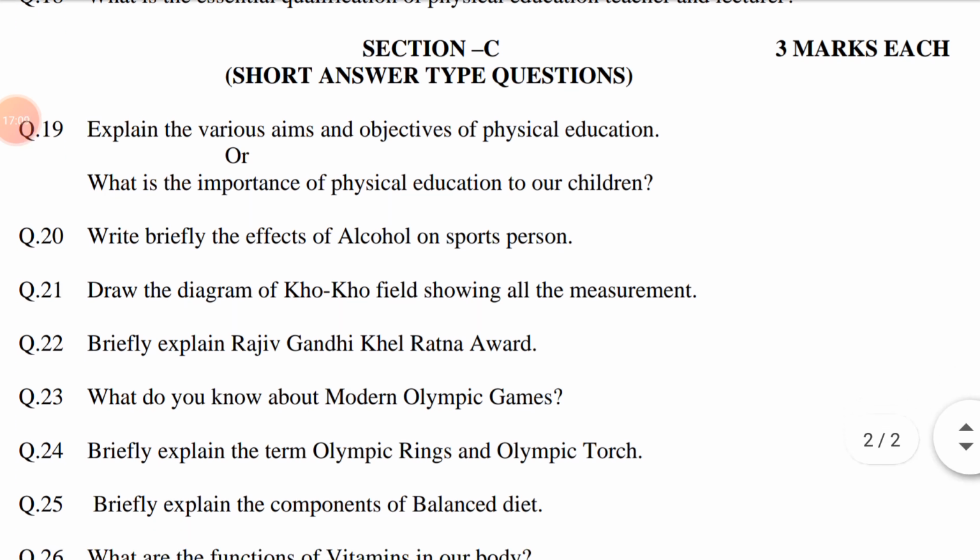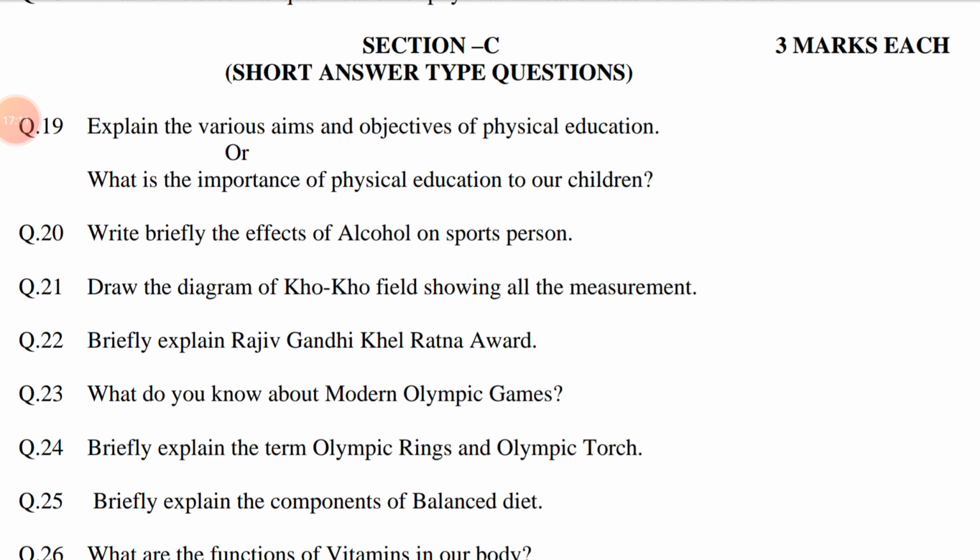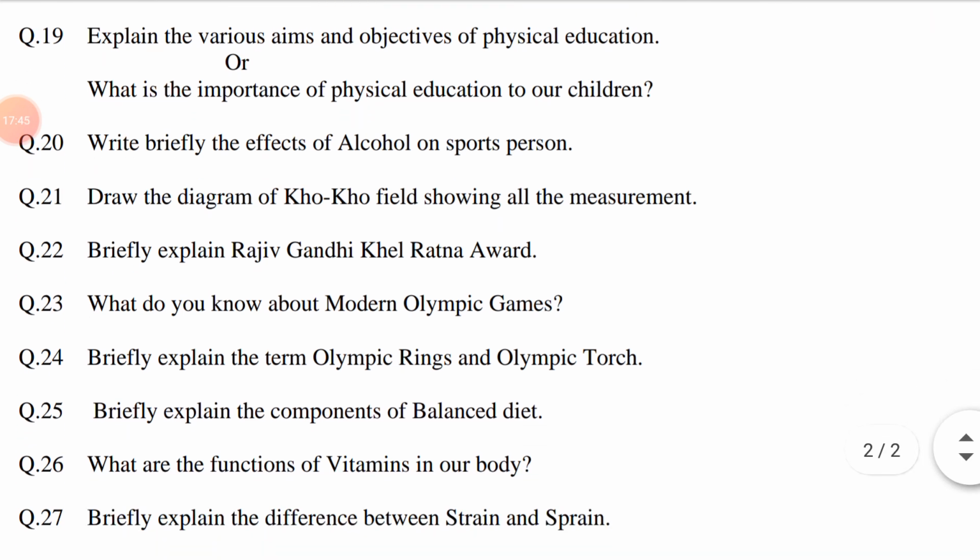Section C, short answer type questions, 3 marks each. Question number 19. Explain the various aims and objectives of physical education. Explain means to make something clear. Various, many, several. Aims, purpose, achieve something. Objective, goal. This question is related to chapter number 1, Concept of Physical Education.